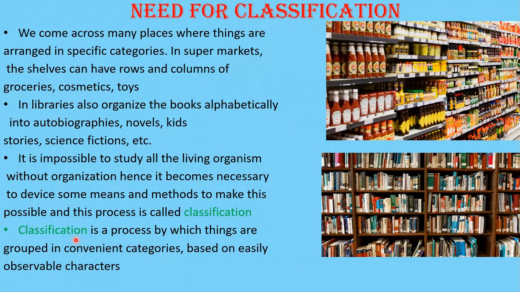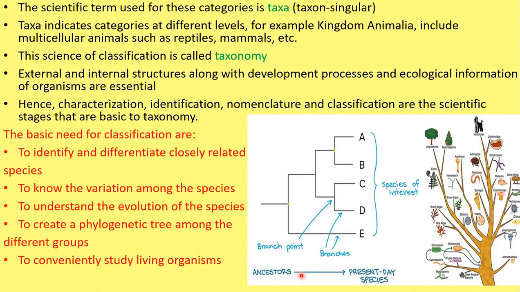So what is classification? It is a process by which things are grouped into convenient categories. Okay, here things are grouped. We are going to classify the animals, organisms, based on certain easily observable phenotypic characters. So that is called classification. So what is the need for classification? Without classification, we cannot learn or study about living organisms clearly. So that is very important. For that we have to organize.